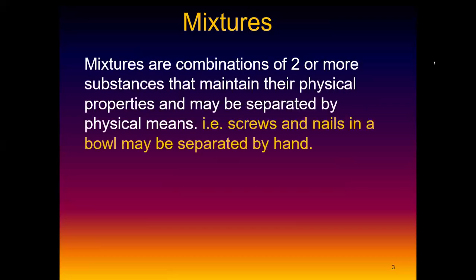In a simple sense, if they ask you to define what a mixture is, you should be able to know that it's a combination. The moment you start by saying mixtures are combinations of what? Of two or more substances that maintain, this is also very important, that maintain their physical properties and may be separated by physical means.